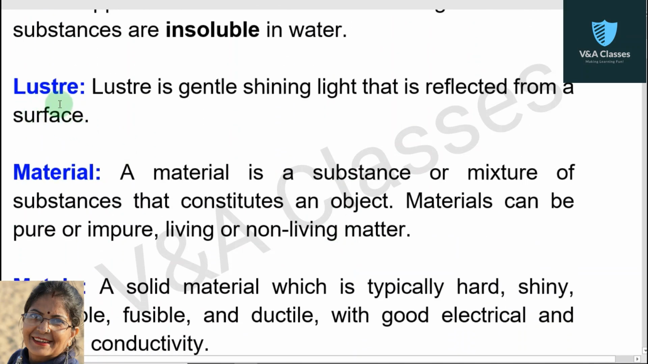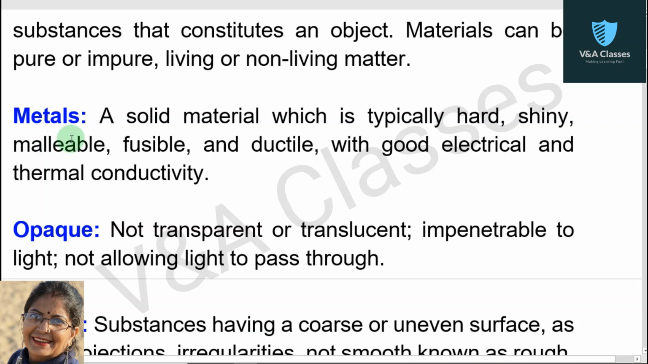Next keyword is luster. Luster is a gentle shining light that is reflected from a surface. Next keyword is material. A material is a substance or mixture of substances that constitutes an object. Materials can be pure or impure, living or non-living matter. Next keyword is metals. A solid material which is typically hard, shiny, malleable, fusible and ductile with good electrical and